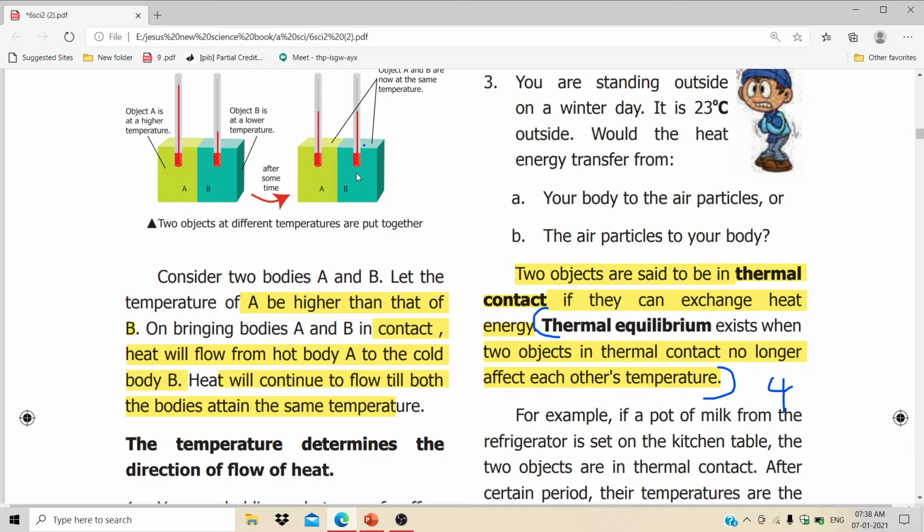That is called thermal equilibrium. If I take two materials of different temperatures and contact them, and there is no further temperature effect, that is called thermal equilibrium.